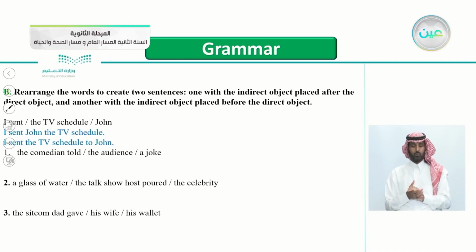So which is the direct object here? Yes, the direct object is the TV schedule, and the indirect object is John. So now you know it's an easy exercise.